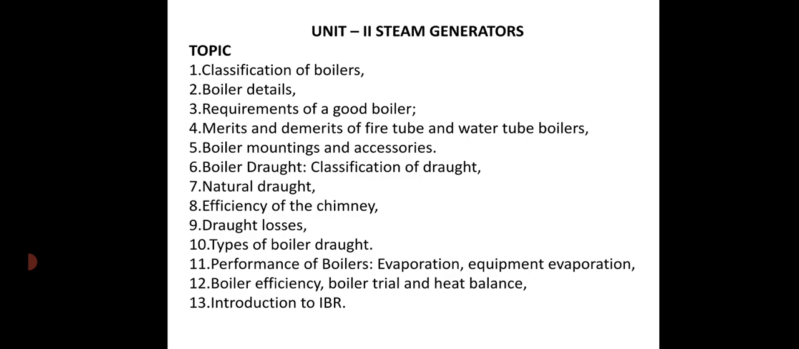The topics covered in this unit are classification of boilers, boiler details, requirements of a good boiler, merits and demerits of fire tube boilers as well as water tube boilers, boiler mountings, boiler accessories, boiler draught, classification of draught, natural draught, efficiency of the chimney, draught losses, types of boiler draughts, performance of boiler, evaporation, equivalent evaporation, boiler efficiency, boiler trial and heat balance, and introduction to IBR, the Indian Boiler Act.